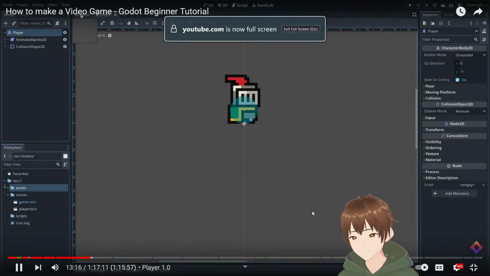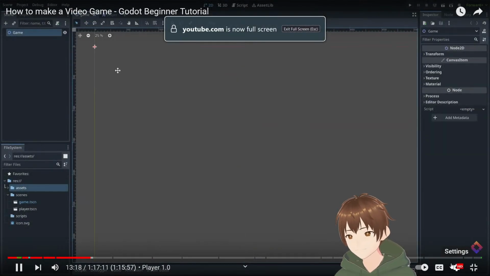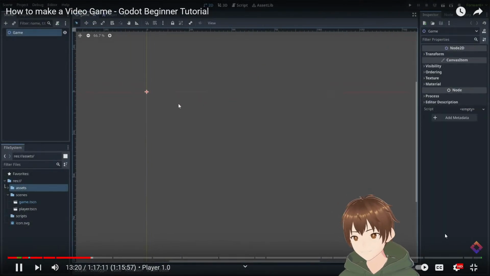Now we can go into our game scene and simply drag our player in here. I'm going to go to the top here and drag in the player.